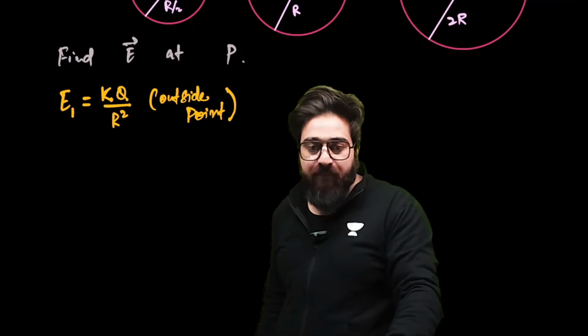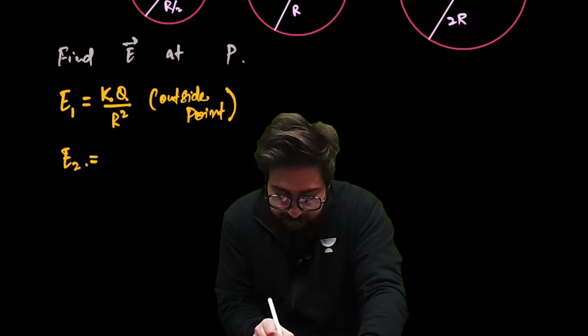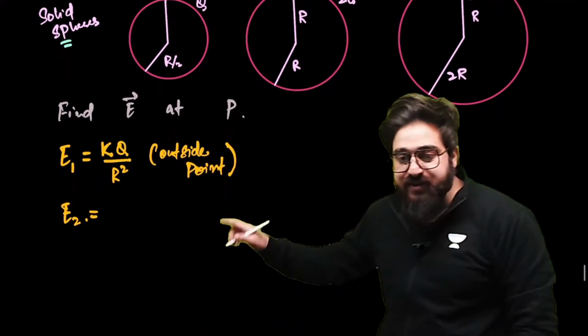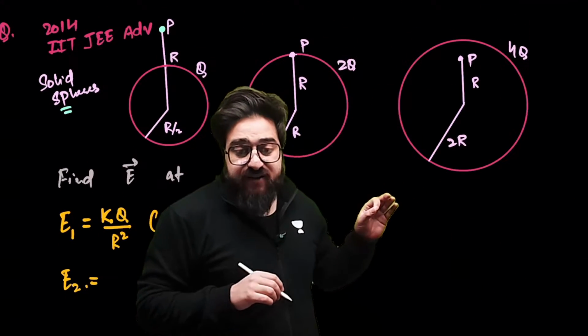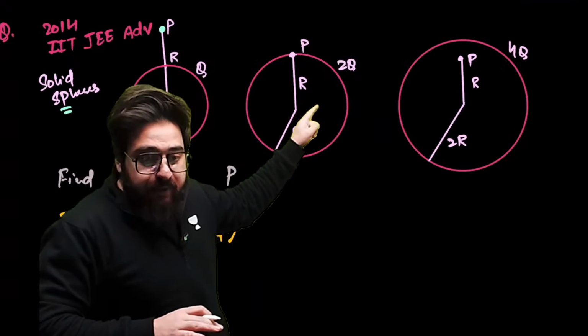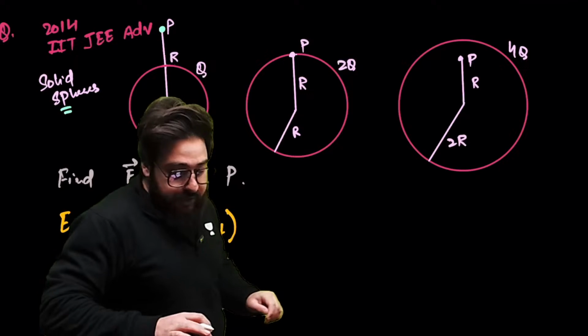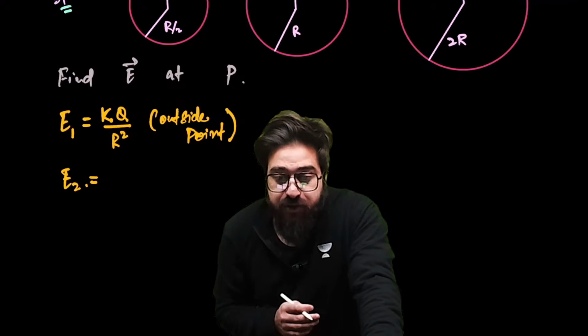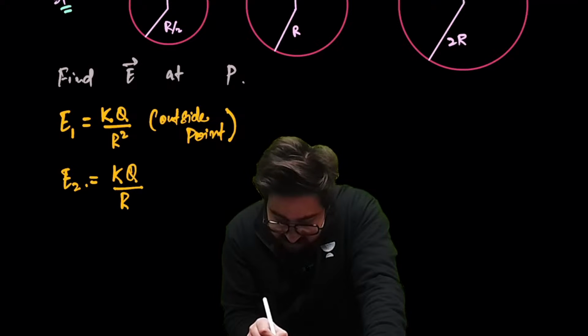Let's talk about the electric field because of the second sphere at point P. Now, this is the second sphere. When it comes to the second sphere, the point P is on the surface. So we say electric field because of the solid sphere on the surface is also KQ divided by R square.